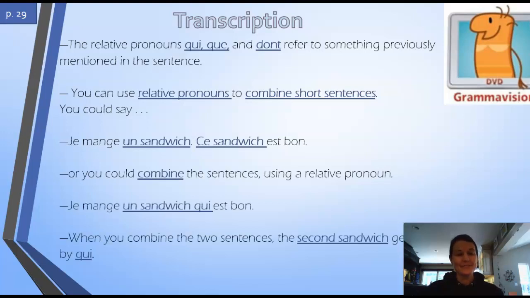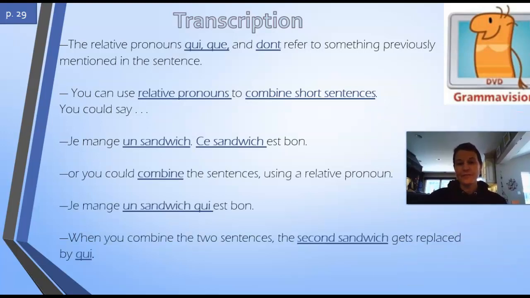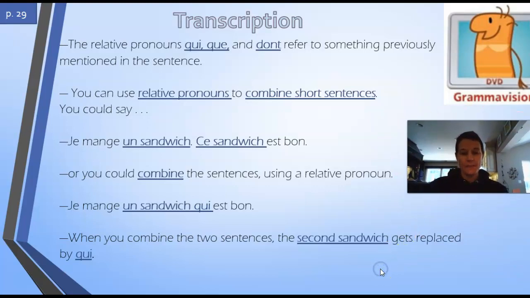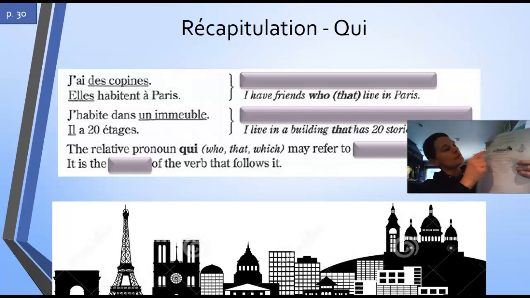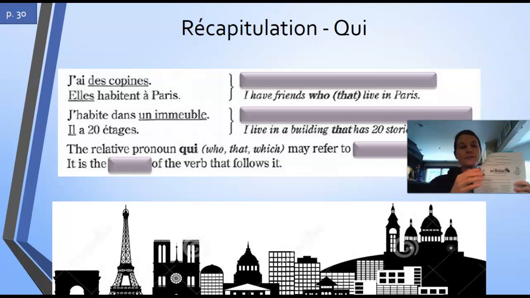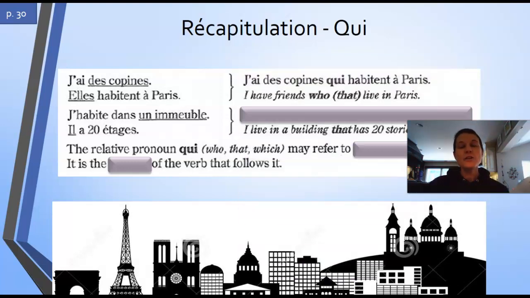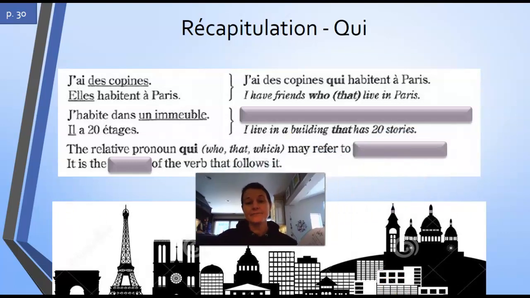Okay, and so this is what you should have written down. Here you need to use qui because it is the subject of the verb est. All right, moving on. In your packet, page 30, you have a little picture of Paris here. So you just have a little example of how to combine the sentences with qui. And you notice that a conjugated verb follows qui.